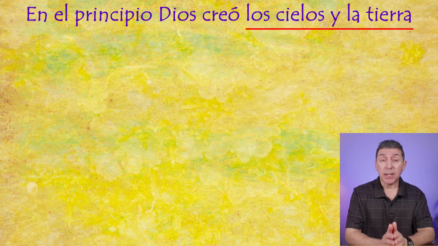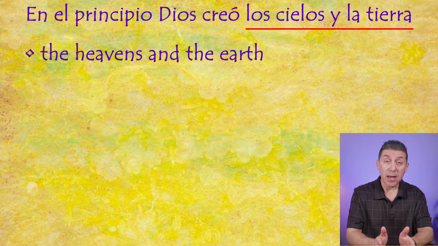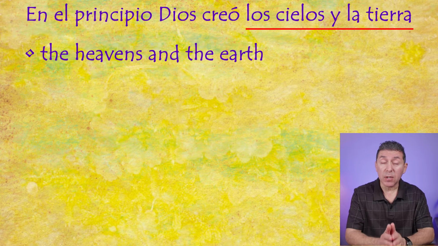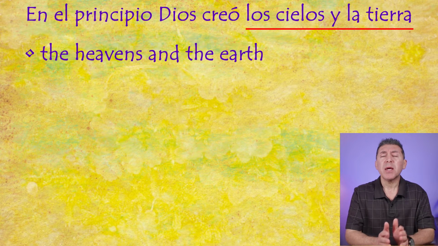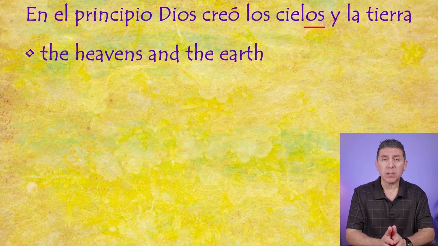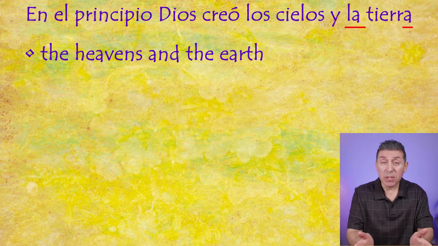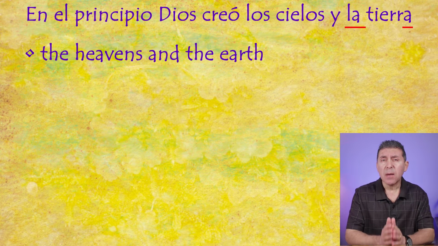Los cielos y la tierra means the heavens and the earth. Now, note the agreements with the definite article and the noun in each case. Cielos ends with OS, so we have los. Tierra ends with A, so we have la. Now, as we've seen before, there are exceptions, but most of the time, you will see these agreements.